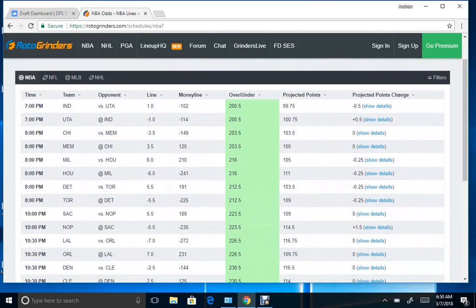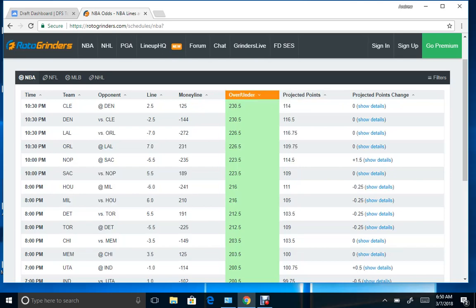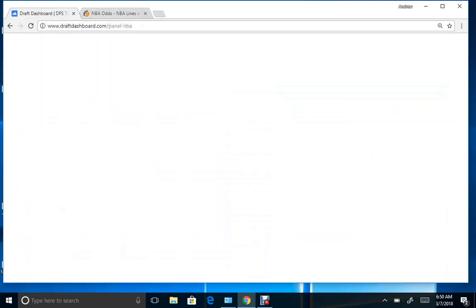Projected points, point total. I like to look at, and the Lakers, Denver, and New Orleans being top of the list. And Lakers and Denver are home teams, but the biggest over-unders, Cleveland at Denver, as well as Lakers and Orlando. All right, so just taking a brief look at those and keeping in mind there.